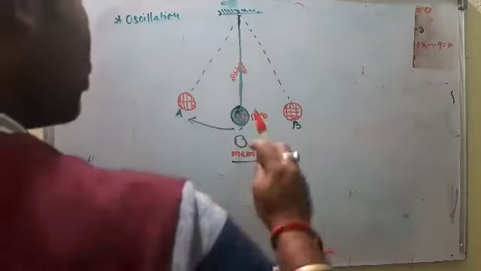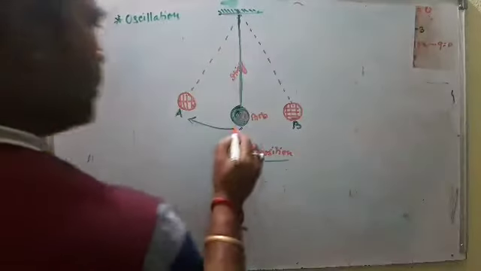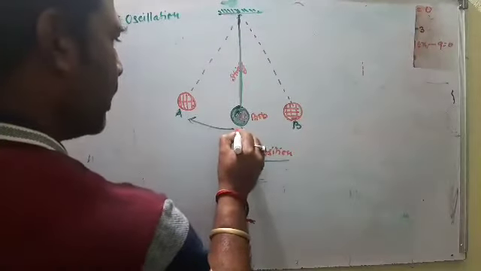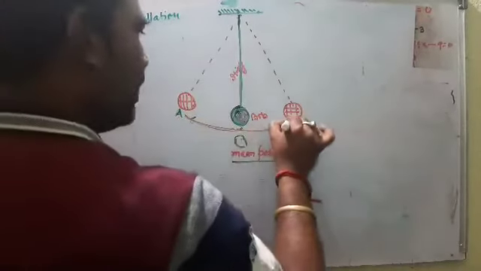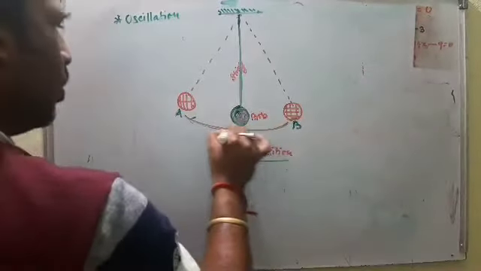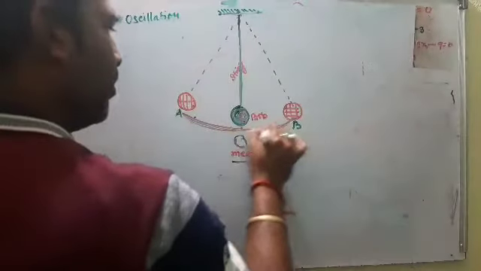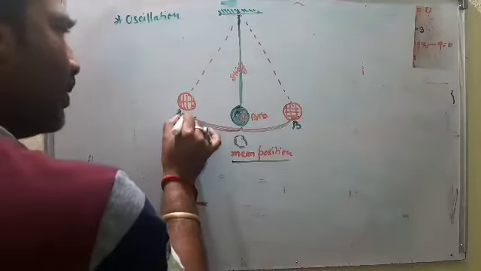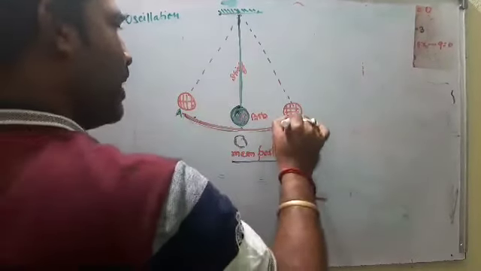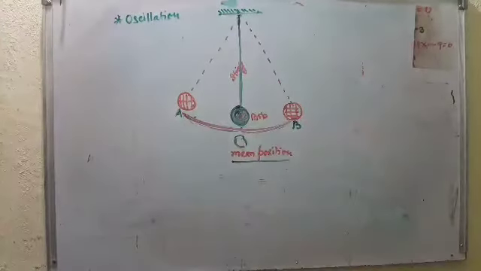So what is this to and fro motion? We start from here: OA, AB, BO. From the mean position to one extreme position, then to the other extreme, then coming back to the mean position is known as one oscillation.